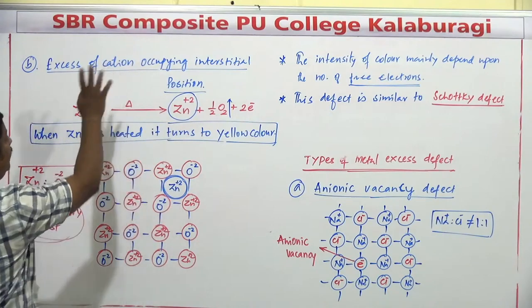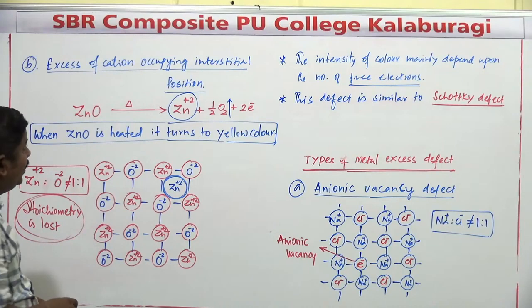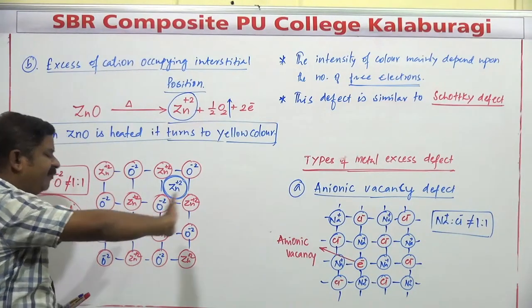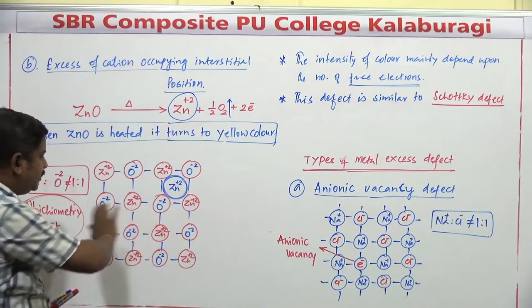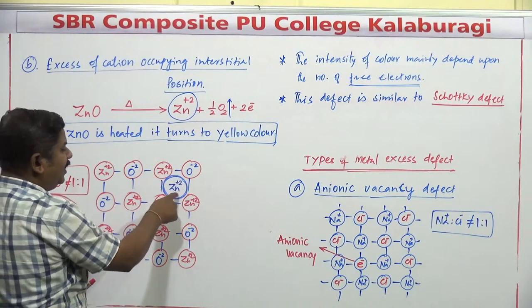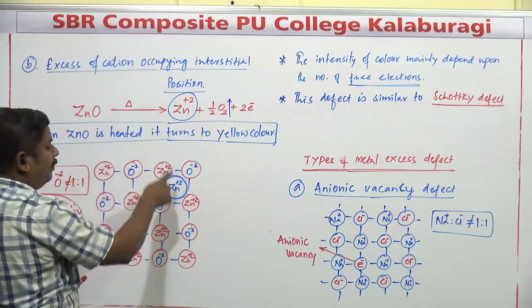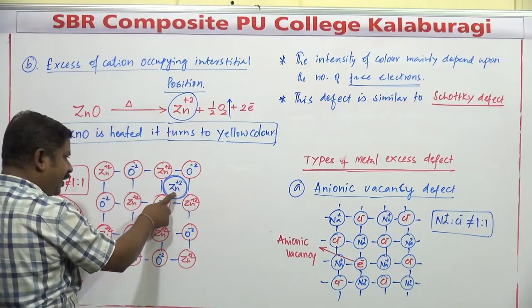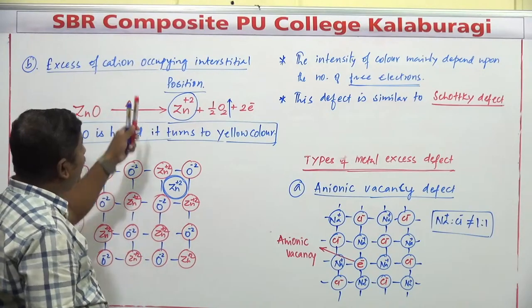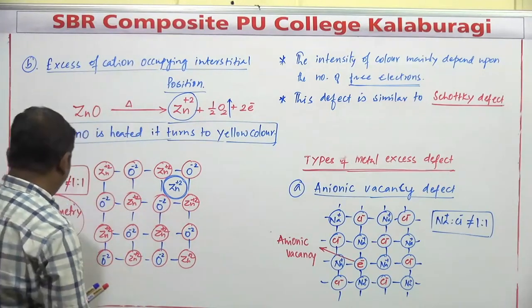So this defect is named excess of cation occupying the interstitial position. Here it is not a question of a missing cation or a missing anion; it is only a question of a positively charged metal ion occupying the interstitial position. So this defect is generally called excess of cation occupying interstitial position.